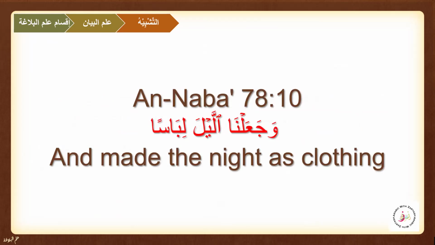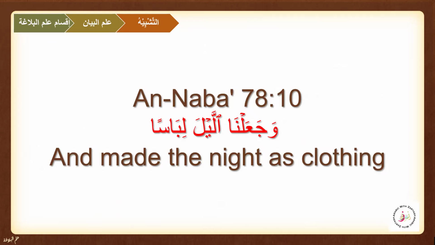Let's see the most beautiful example. If you ponder on the ayat of the Quran, you are going to see that there are so many examples of a direct tashbih baligh, as in this example from the very beautiful Surah Naba. This is ayah number 10 of Surah Naba: وَجَعَلْنَا اللَّيْلَ لِبَاسًا, and we have made the night as clothing.